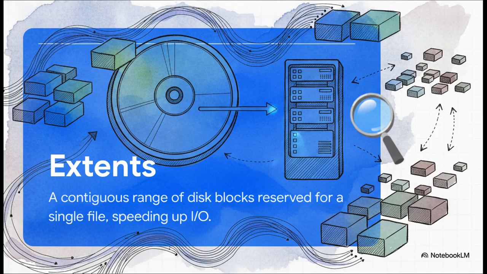Then we've got extents. Remember those massive virtual disk files we just talked about? Well, if the file system had to individually track millions of tiny scattered blocks for a single terabyte-sized file, performance would just tank due to fragmentation. Extents fix this by reserving massive, contiguous ranges of blocks for a single file. It basically tells the system, hey, this file owns blocks 1,000 through 5,000. This keeps large file I/O incredibly fast.